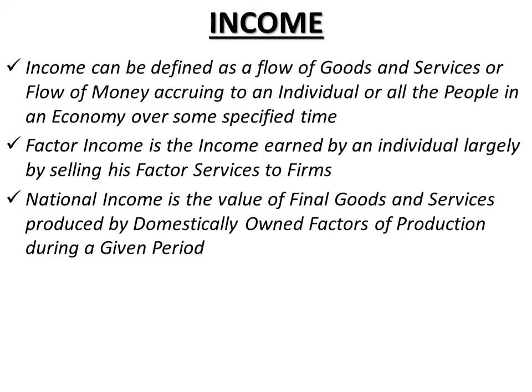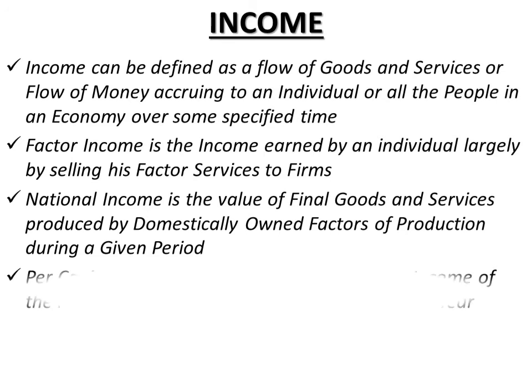Or we can say that the GDP differs from GNP to the extent of net factor income from abroad. That is the difference between the factor income received from abroad and the factor income accruing to the foreigners. For this you have a formula, that is national income is equal to GDP plus net factor income from abroad. Right, we will be discussing this concept later on in the other chapter.